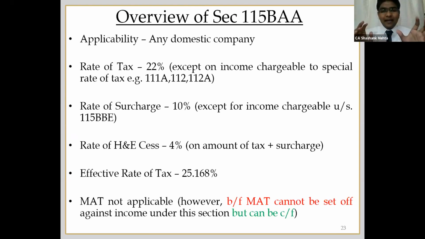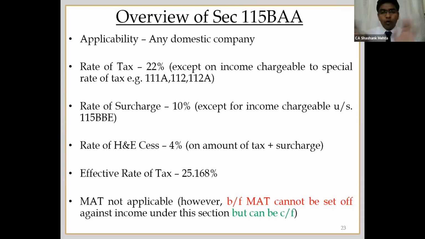This will be important in cases where, say, presently I am opting for 115BAA and complying with the conditions. However, say after 2 years I have violated some conditions, then I will not be able to take the benefit under 115BAA, and the normal provisions will apply. Once the normal provisions apply, the normal tax payable will come, and against that normal tax under the normal provisions of the Act, I can set off this brought forward MAT credit. So if you are opting for this section, please do carry forward your MAT credit.